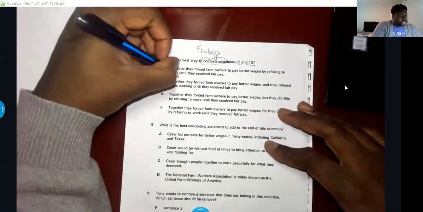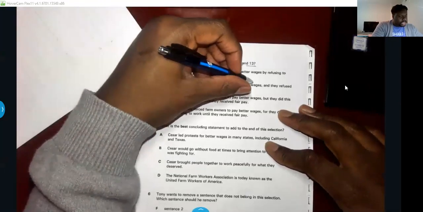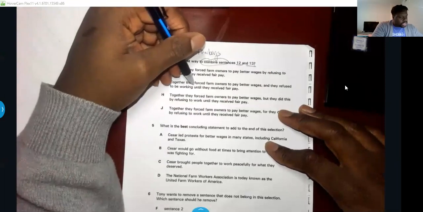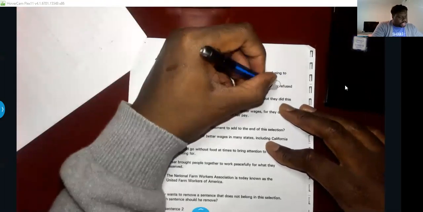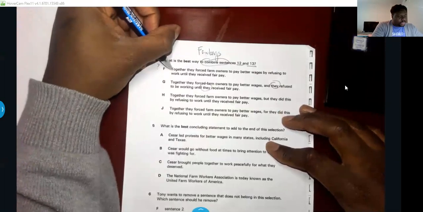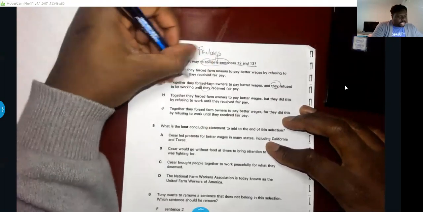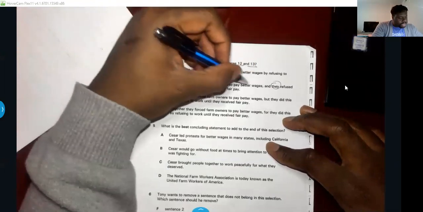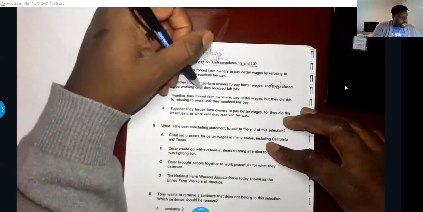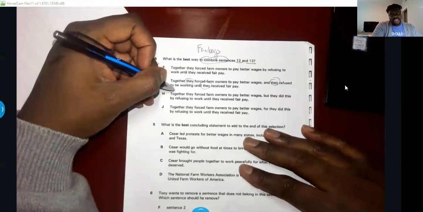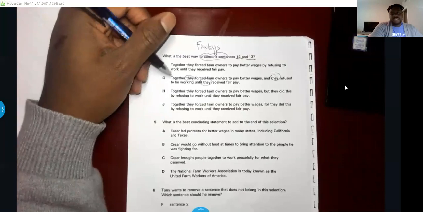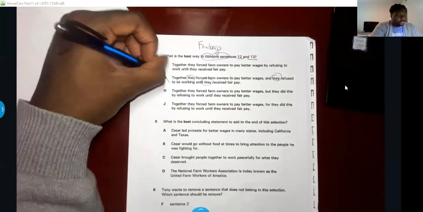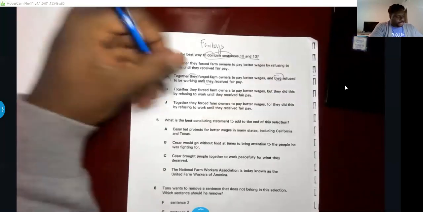Together, they forced farm owners to pay better wages, and they refused to be working until they receive fair pay. So in this one, the they is kind of repeated. You see, this one, they didn't have to repeat they twice. That's a lot of theys, right? And it's a bit confusing when you have that many pronouns because who is the they? So I'm going to take this one out because of the repeated they.